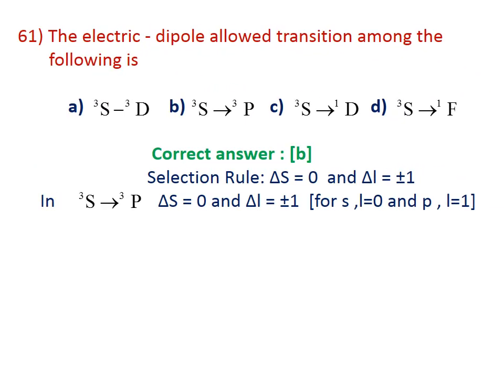The electric dipole allowed transition among the following is... here you have to consider the selection rule. For electronic transition, the selection rule is delta S equal to 0 and delta L will be equal to plus or minus 1. For the transition S3 to P3, delta S will be equal to 0 and delta L will be equal to plus or minus 1. For S, L equals 0 and for P, L equals 1. Therefore, delta L will be equal to plus or minus 1. The selection rule is obeyed by this transition S3 to P3. The correct answer is B.